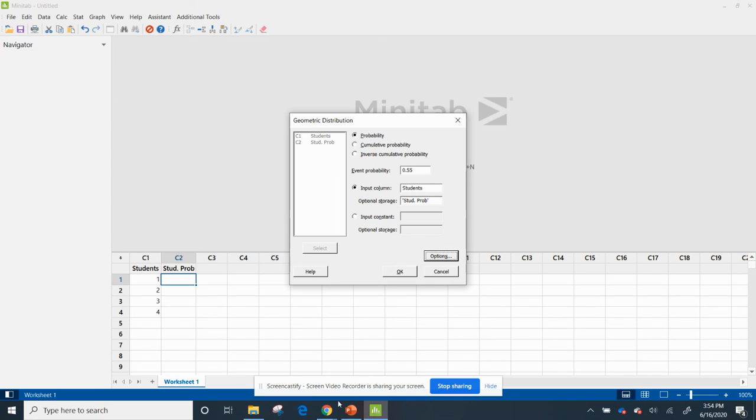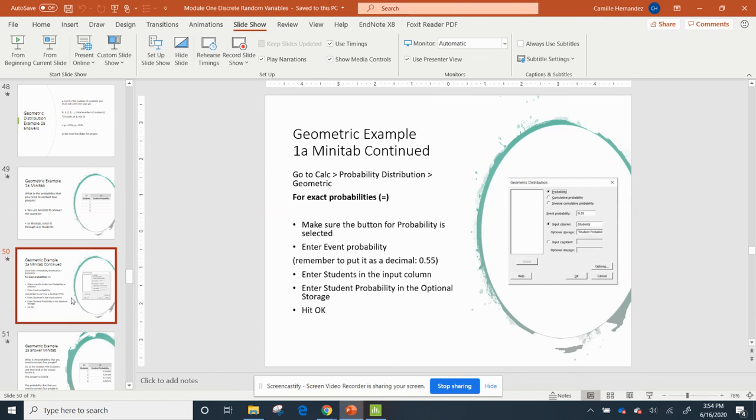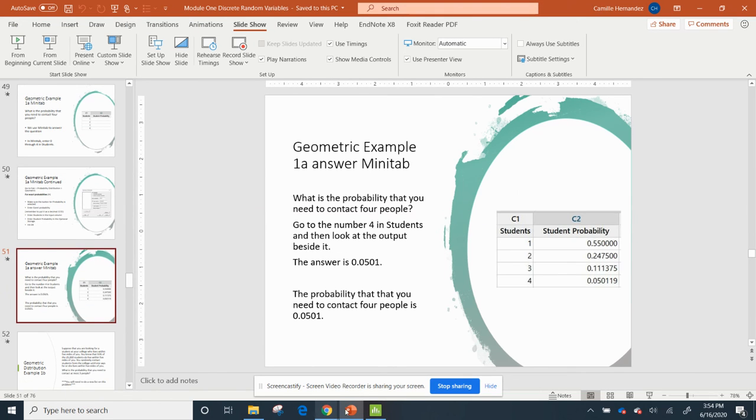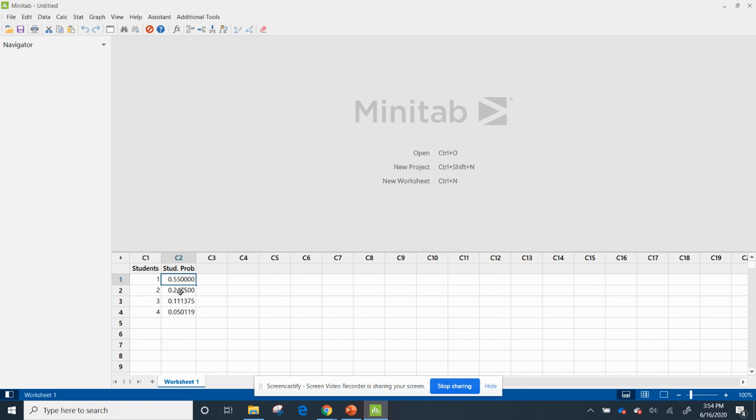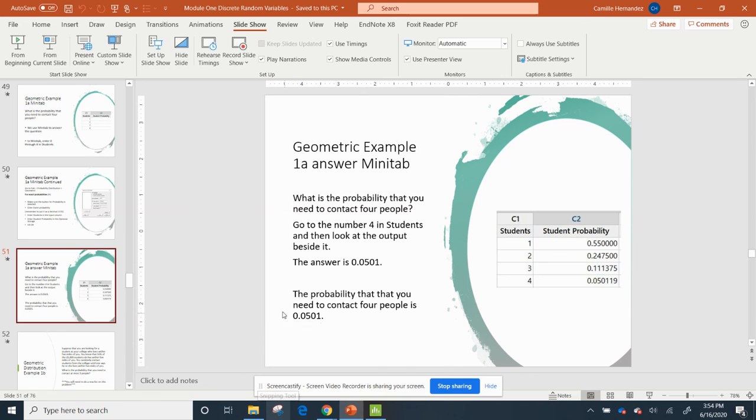I hit OK. So look, it gives me all my probabilities. Let me go back to the PowerPoint to show you. My answer is 0.0501. So the probability that you need to contact 4 people is 0.0501. That's how you do it.